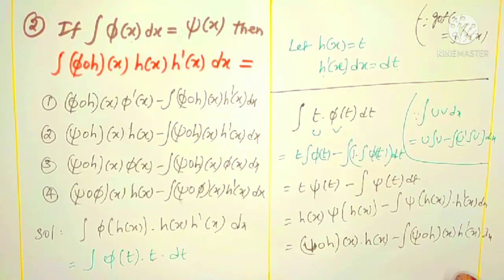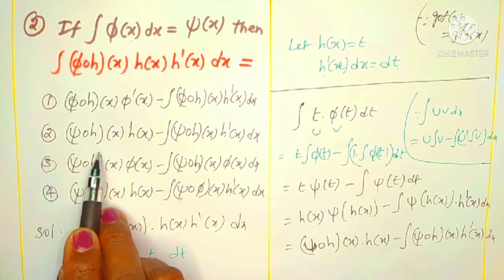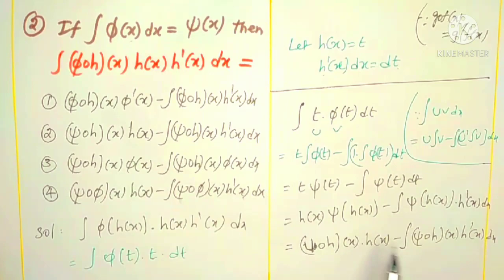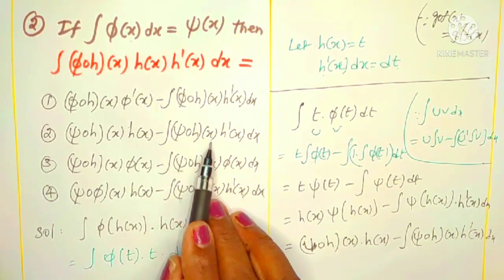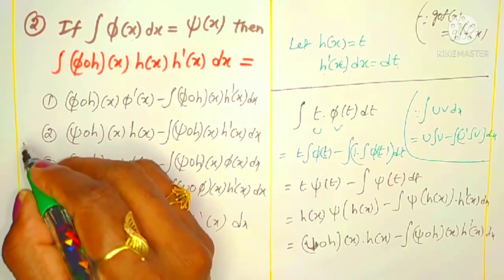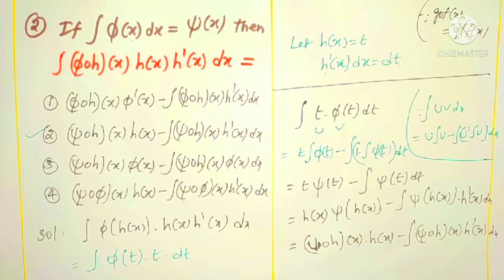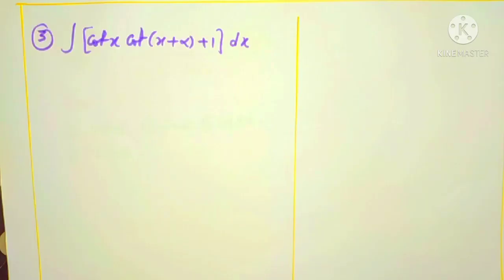This is only a form of the given options. Now we can concentrate on the given options. Psi circle h of x into h of x is there in the second option, and with minus psi circle h of x into h dash x dx. So it's clearly the second option. So simple. For the explanation it only takes time, but it's very simple. Such types of questions are also very important, from the mains point of view as well as the MHT-CET point of view. By practicing such types of questions only, you can get the idea. Is it clear? Right. Next question.